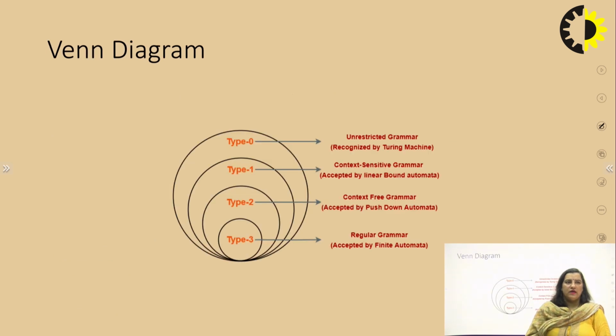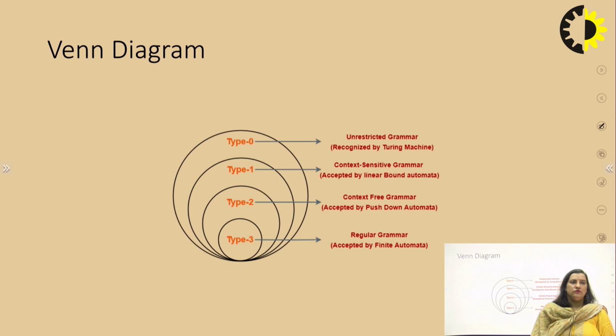And Chomsky has described the grammar in four ways. He has divided the grammar in four types. The first one is type 0 grammar, type 1, type 2, and then type 3. Now what is type 0 grammar? Basically Chomsky has divided all these grammars on the basis of restriction, and the type 0 grammar has no restriction.